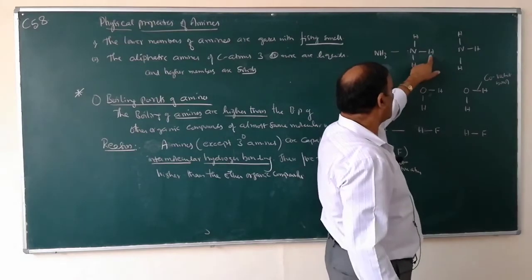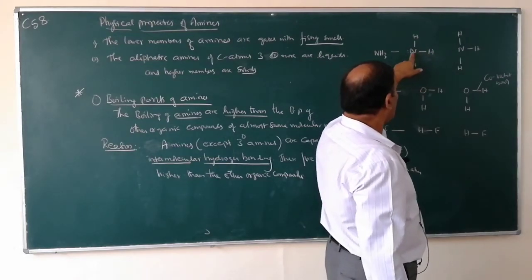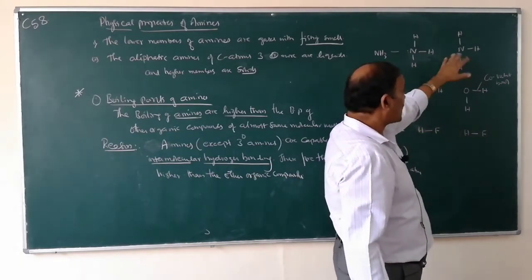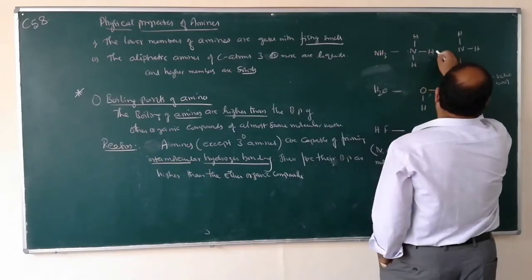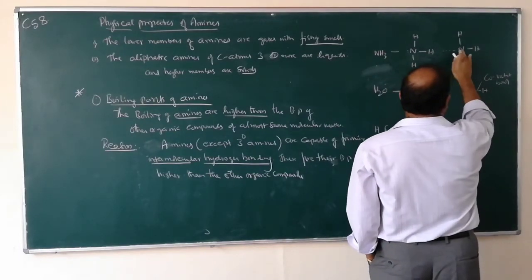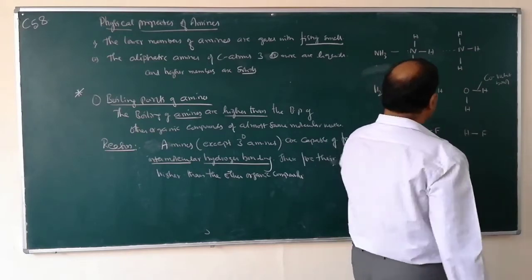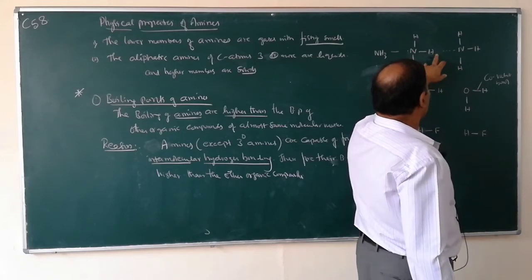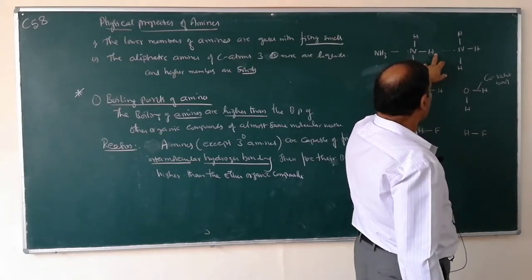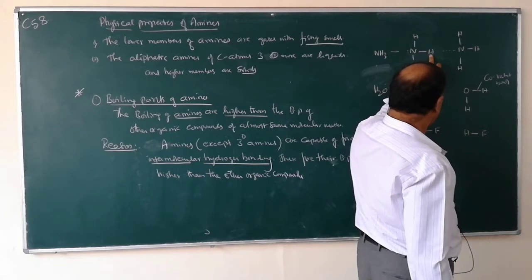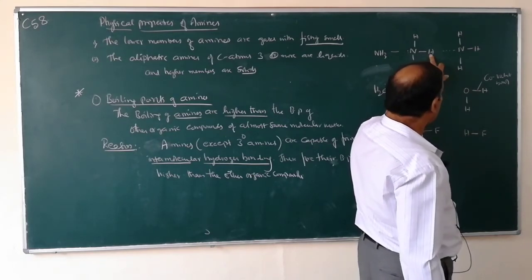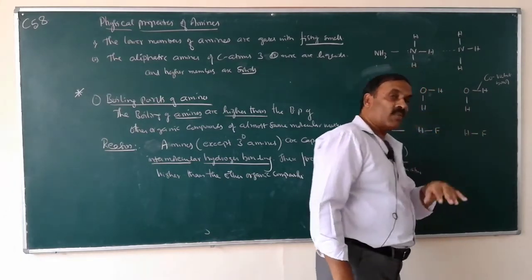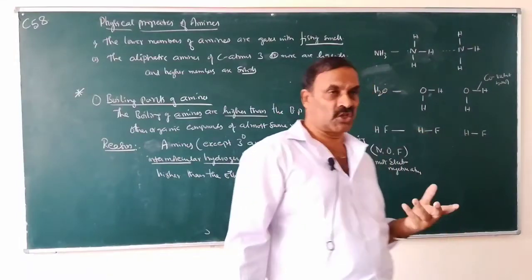When hydrogen combines with more electronegative atoms like nitrogen, oxygen or fluorine, there is an electrostatic force of attraction between the hydrogen and the most electronegative atoms like nitrogen, oxygen or fluorine of another molecule or of the same molecule.